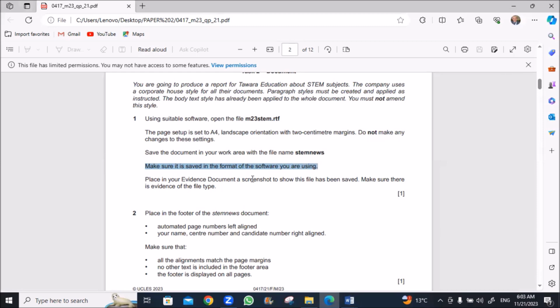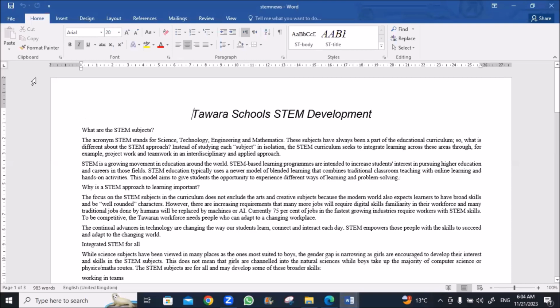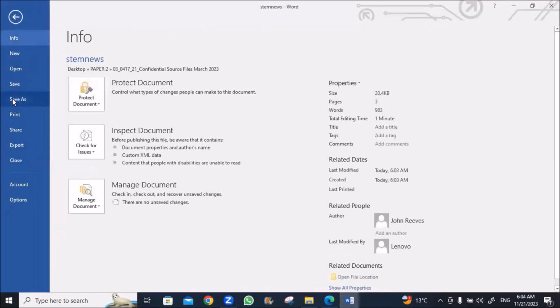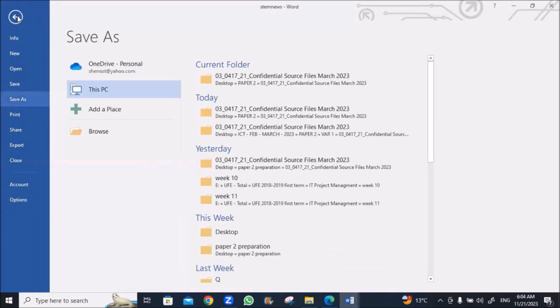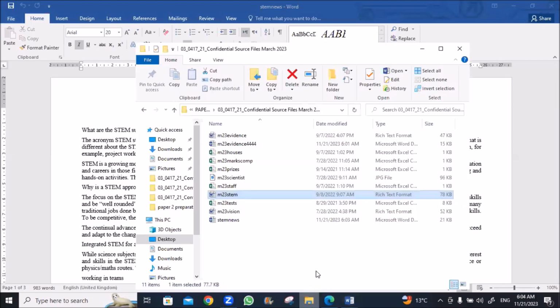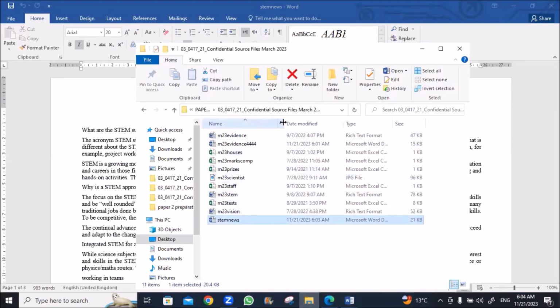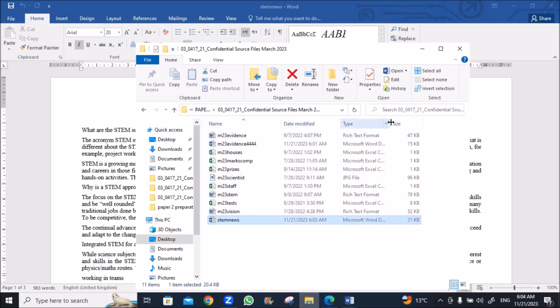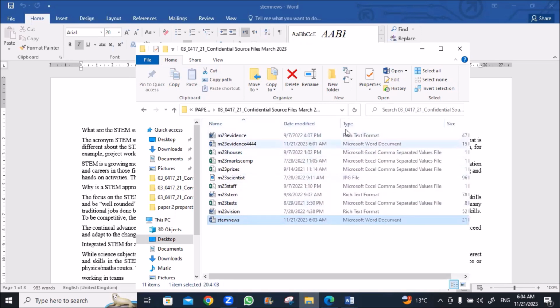Place in your evidence a screenshot to show the file has been saved. Make sure the evidence shows the file type. Okay, we'll go to file, save as, or we can go to our work area. This is my work area. This is STEM News. Just narrow this and apply the file type, which is Microsoft Word.